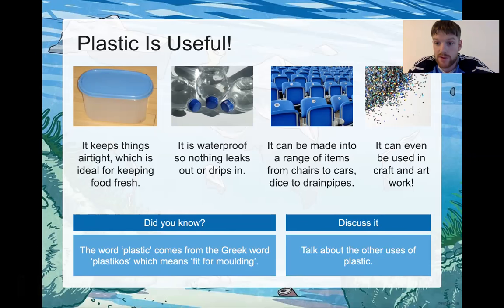Pause the video here, give yourself a minute, and think of as many uses of plastic as you can. And again, if somebody is there with you, you can discuss it with your partner, with your parent or your brother or sister, or whoever's there as well. Otherwise, just think of it in your head. Okay, so I'm going to assume that you've paused the video and you've pressed play again. And so let's move on.